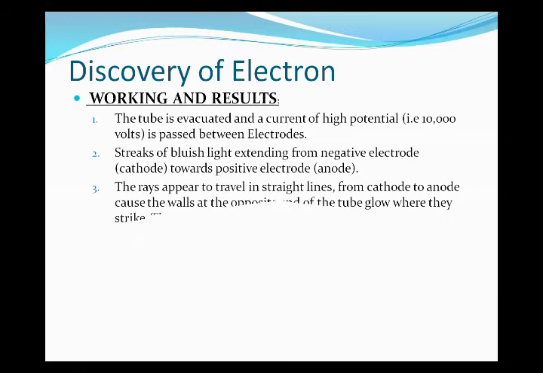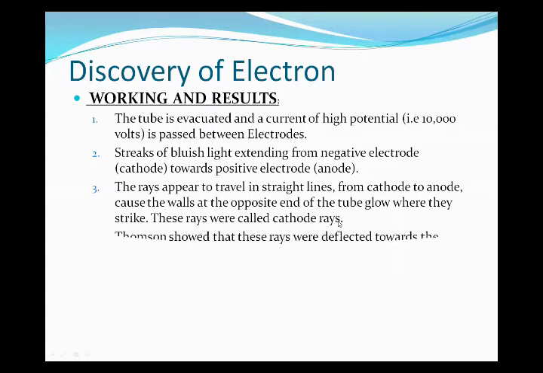The rays appear to travel in a straight line. The streak of bluish light travels from the cathode to the anode in a straight line, and causes the wall at the opposite end of the tube to glow where they strike. These rays are called cathode rays. The rays travel from the cathode to the anode, they travel in a straight line, and they give a glow at the opposite side. So these glowing rays are called cathode rays.